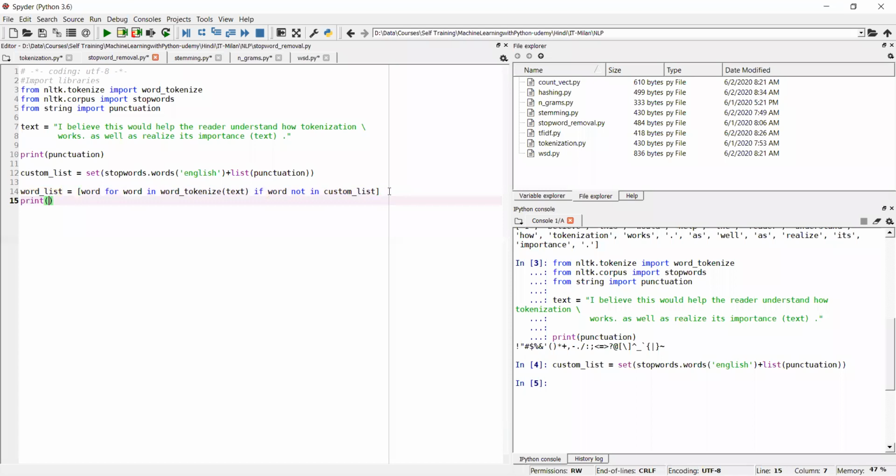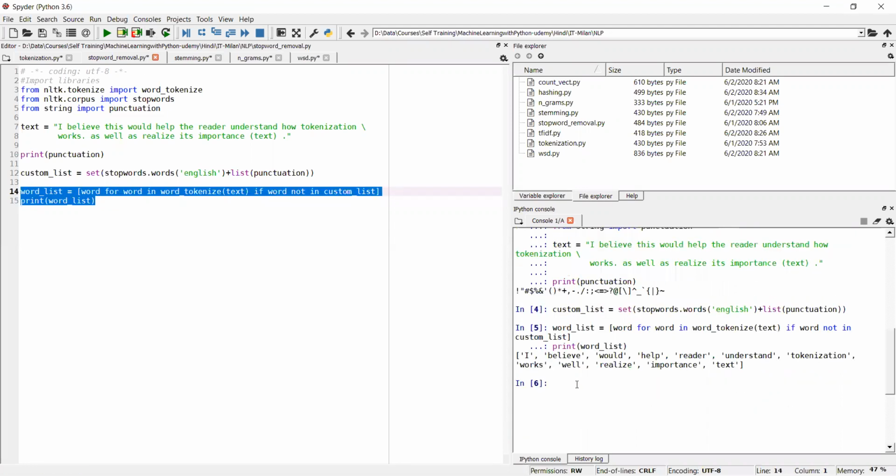Any question on this? Now I will print this word list. So now if you see here, stop words are removed. First of all, the dot is removed from the list which we got in tokenization. We are not having any dot here. Then some words like "the" are removed, and "how" is also not there.